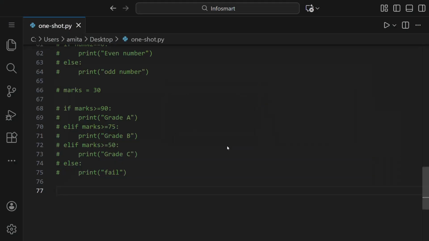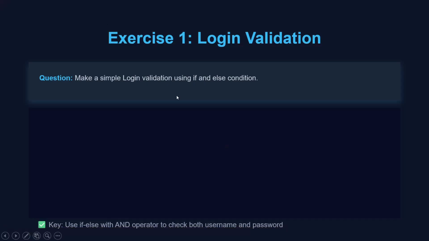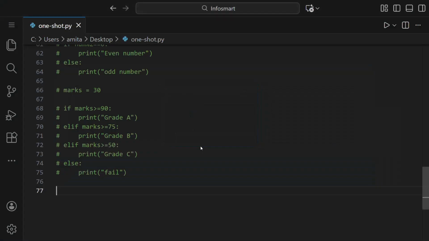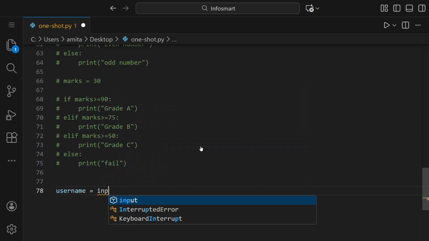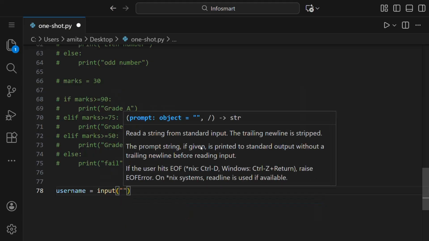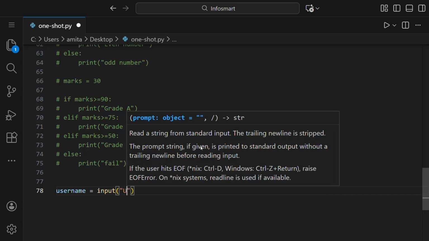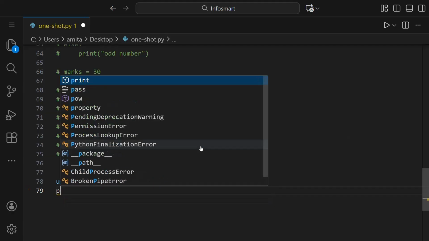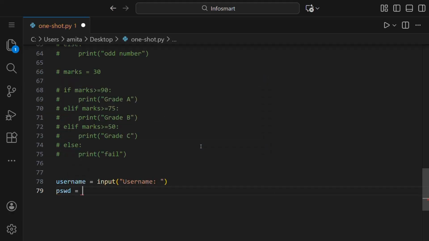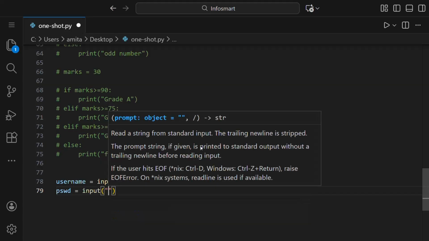Now let us see. We're asked to make a simple login validation. For this, first we can take the input of username and password from the user. So let us say username, which is a string, should be inputted. We'll write username equals input, then parentheses and double quotes, and inside this we'll ask for the username. Then we'll ask for the password. We can name the variable like this and take the input for the password.